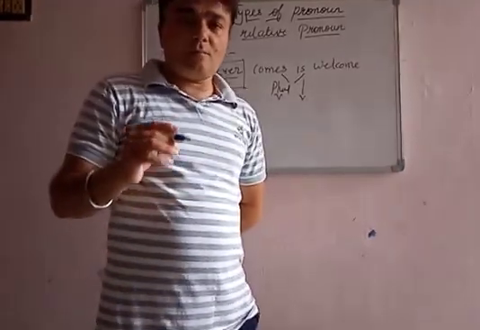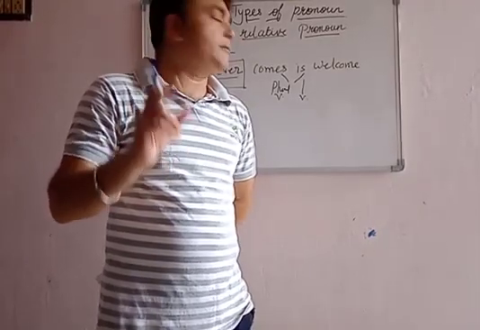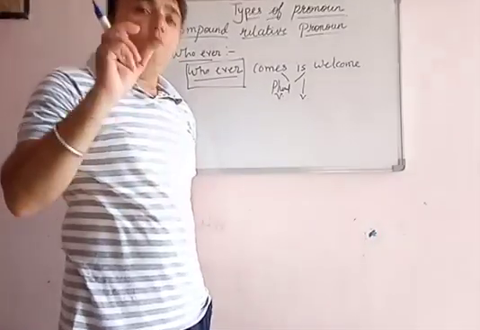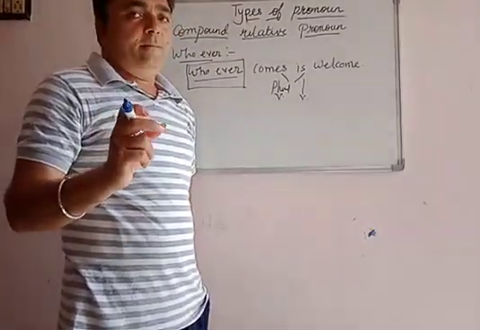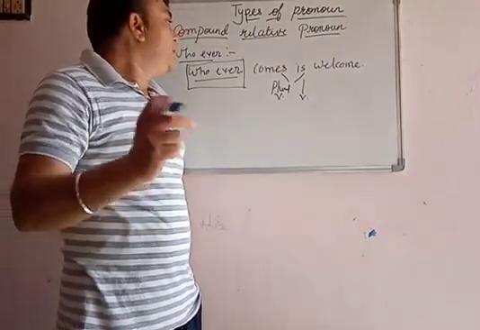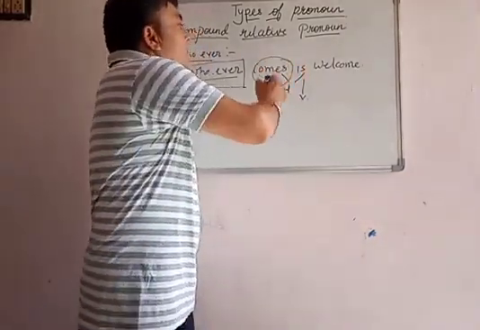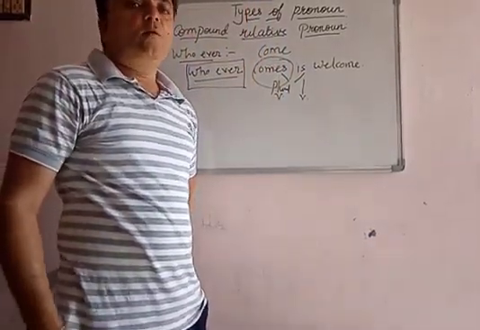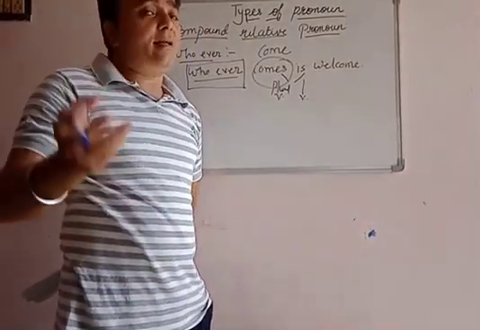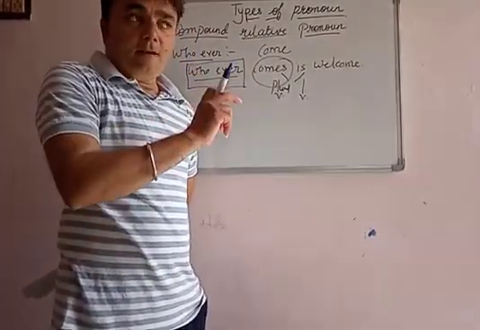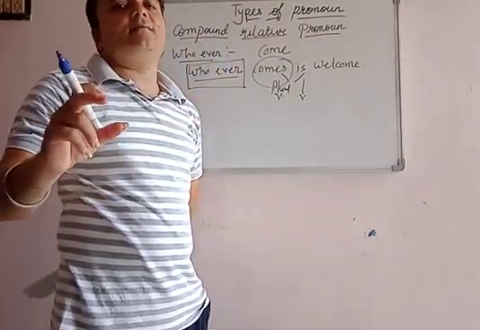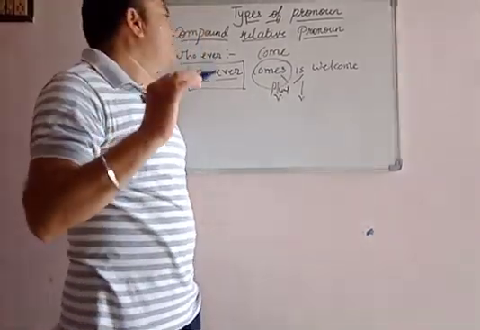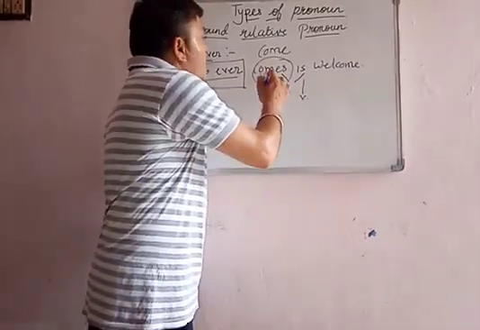Whoever. Understand the word. Whoever comes is welcome. If you translate, जो भी आता है, वो उसका स्वागत होगा. So here it is comes, not come. Whoever come is not the perfect word. Whoever comes, जो भी आता है, this is in the present tense. So we have to use comes instead of come.